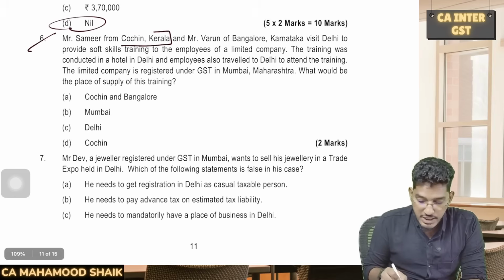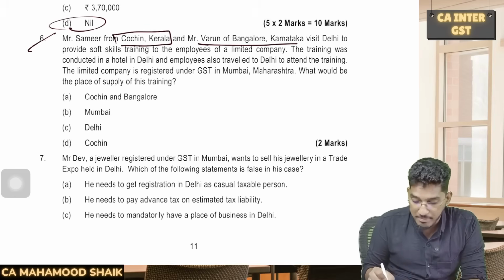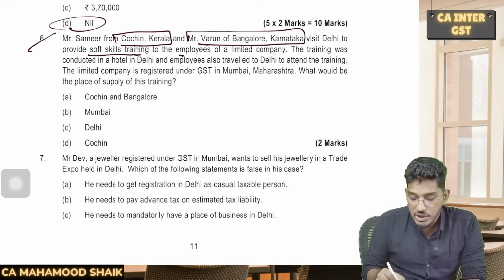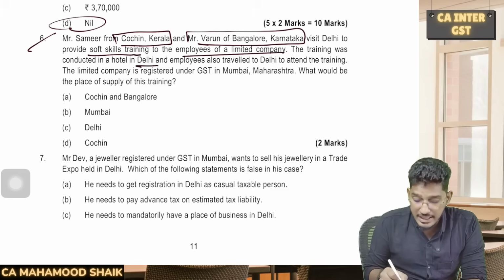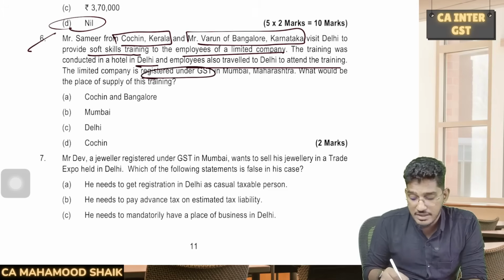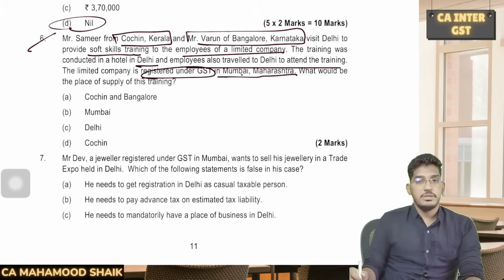Next, coming to the 6th question. Mr. Samir from Kochi, Kerala, and Mr. Varun of Bangalore, Karnataka, visit Delhi to provide soft skills training to employees of a limited company. The training was conducted in a hotel in Delhi, and employees also traveled to Delhi to attend the training. The limited company is registered in Mumbai, Maharashtra. What would be the place of supply?